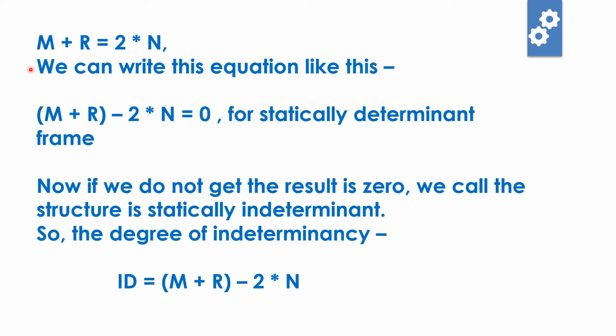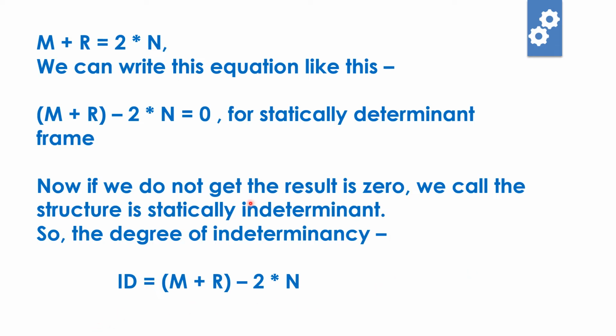So here M plus R equal to 2 multiplied by N, that we have seen. Now we can write the equation like this: M plus R minus 2 multiplied by N equal to 0. This is also a satisfying condition for a statically determinate frame. Now if we do not get the result as 0, we call the structure statically indeterminate. That means M plus R minus 2N will not be equal to 0. That will give a figure like 1, 2 or something like that. So if member plus reaction minus 2 multiplied by nodes equals, say, 1, we call that 1 the degree of indeterminacy, which is denoted by ID. So the formula for ID is ID equal to M plus R minus 2 multiplied by N.